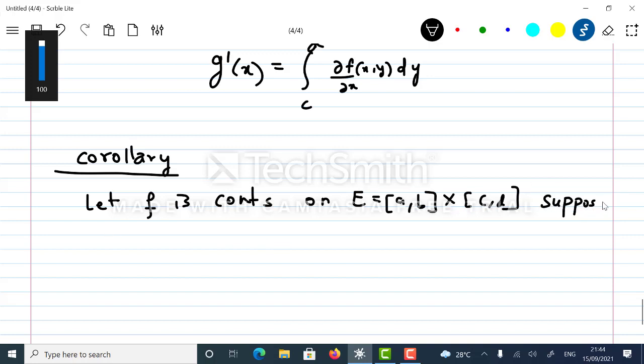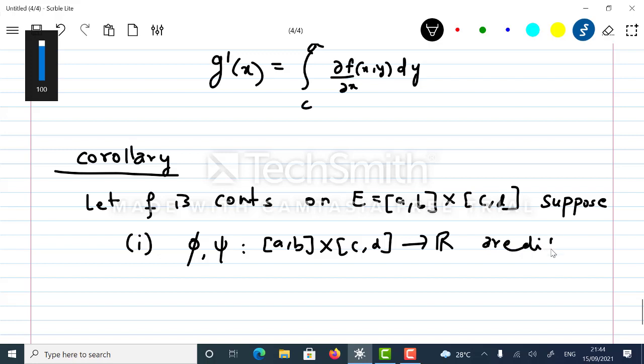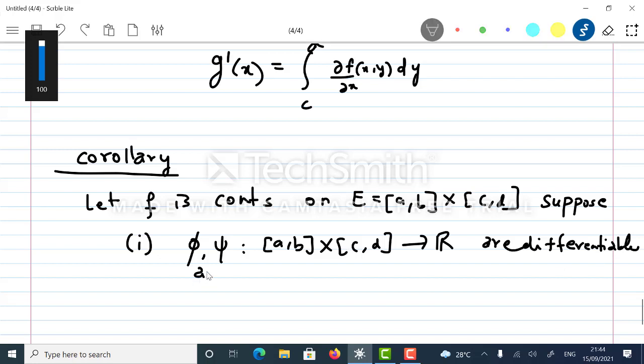Suppose phi and psi are differentiable scalar valued functions.